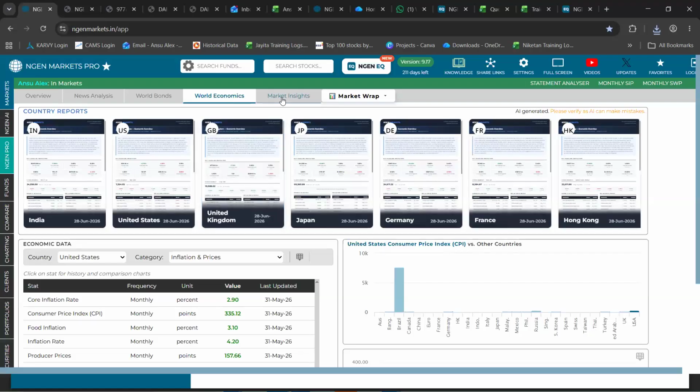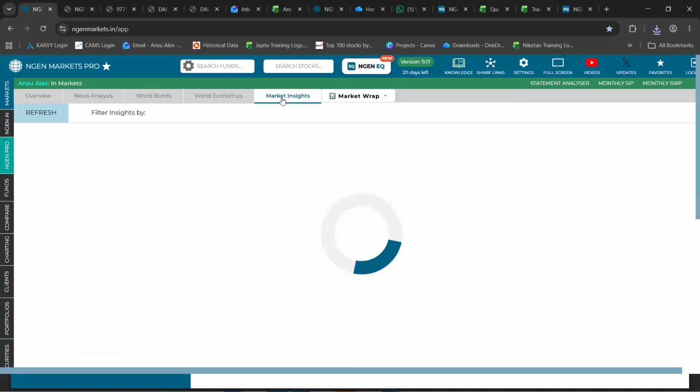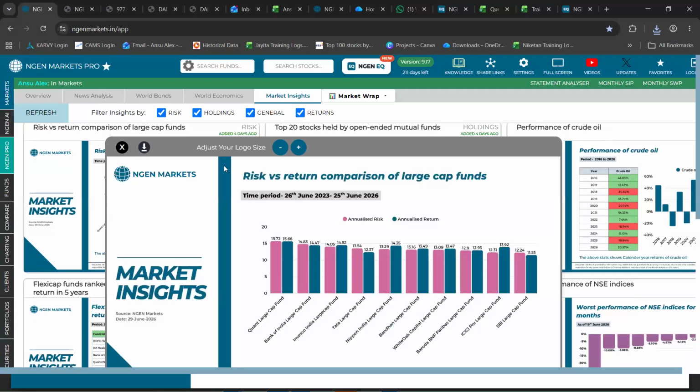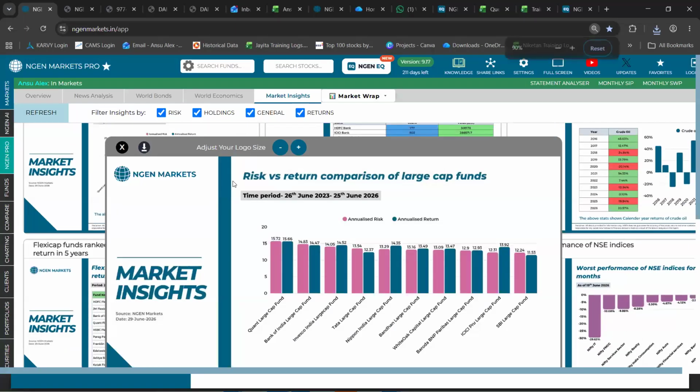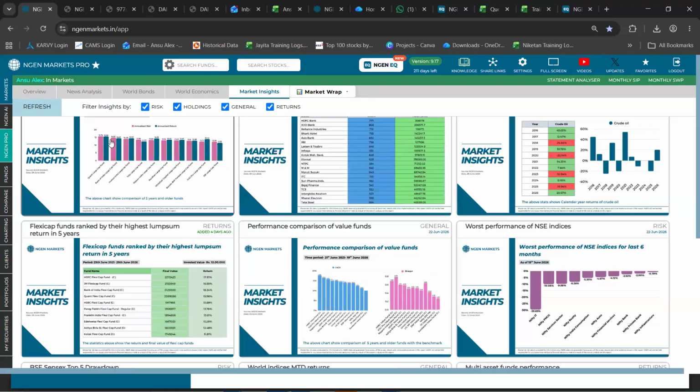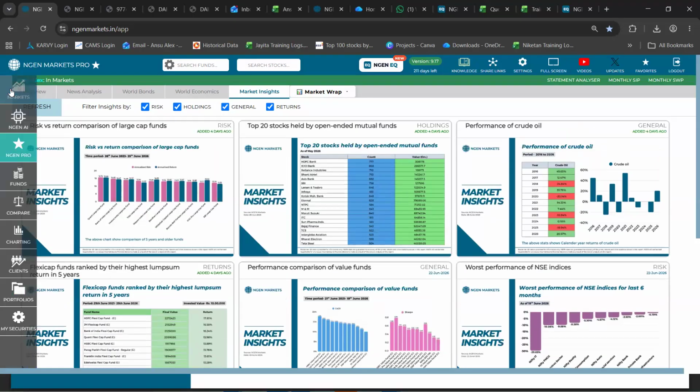Post that, we have the market insights, which form part of our market section. These are our miniature reports that are released by our team on a weekly basis, which can be downloaded. And you can also adjust your logo size, as these are also co-branded starting now. So this was all about the market section that we had a look at.